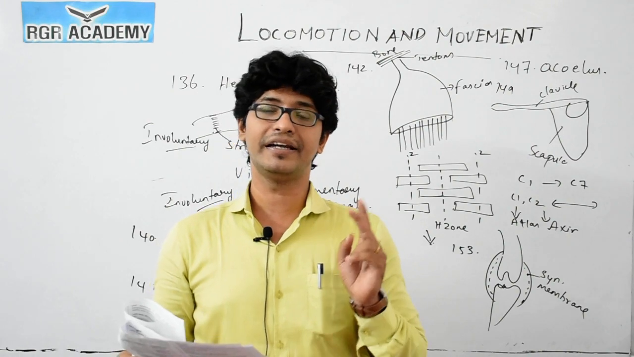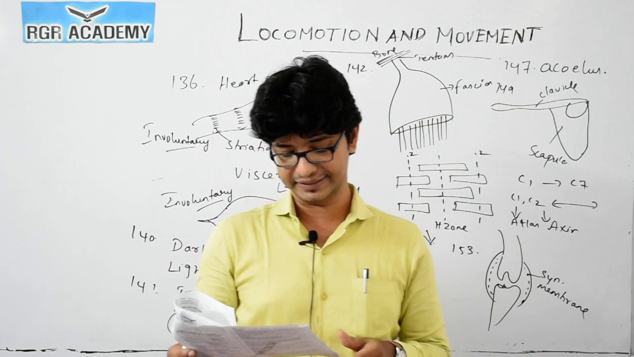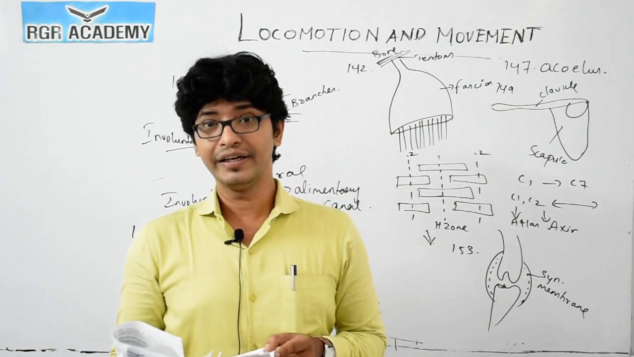Then cranium, because cranium is not a movable joint, it's a fibrous joint, so it's not a movable joint. So option 3 is the correct answer. 155. Elbow joint is an example of hinge joint.